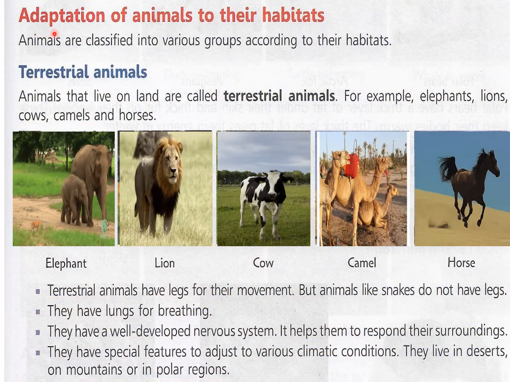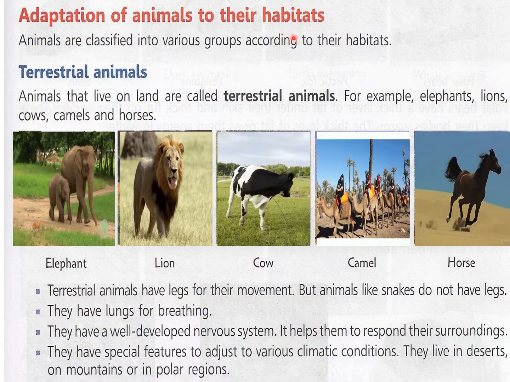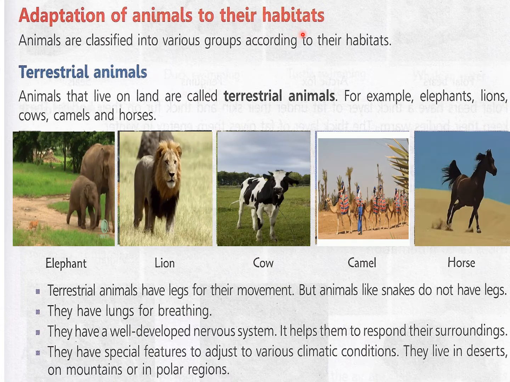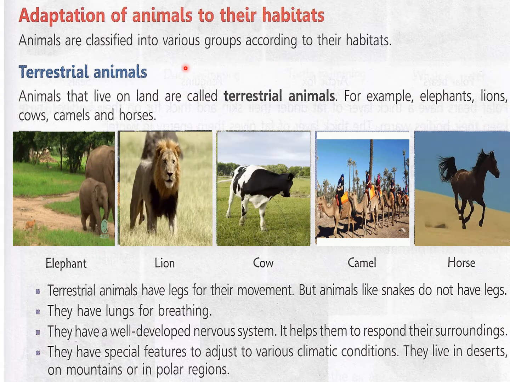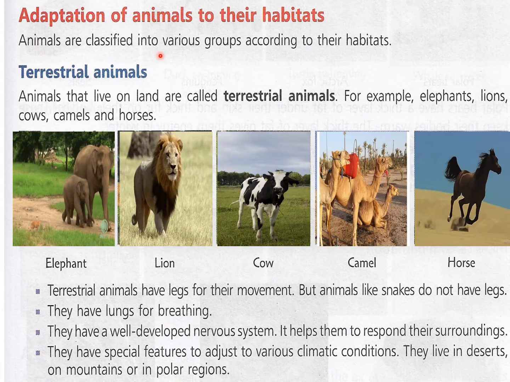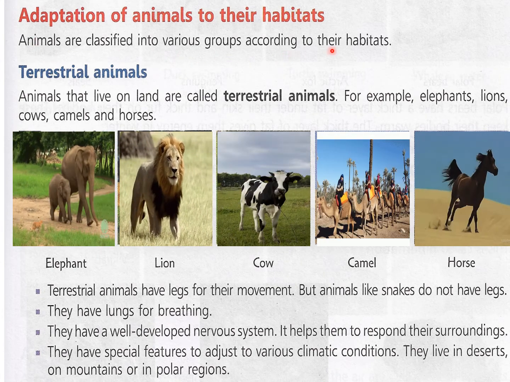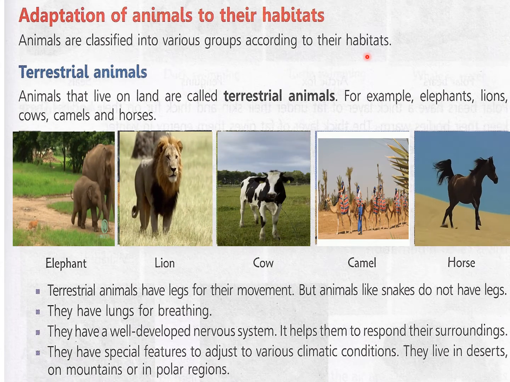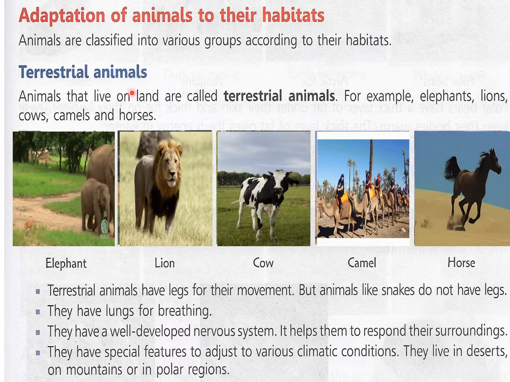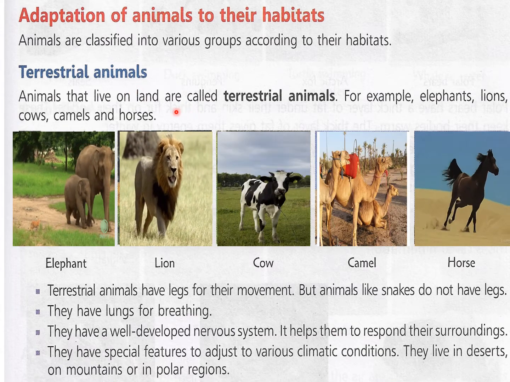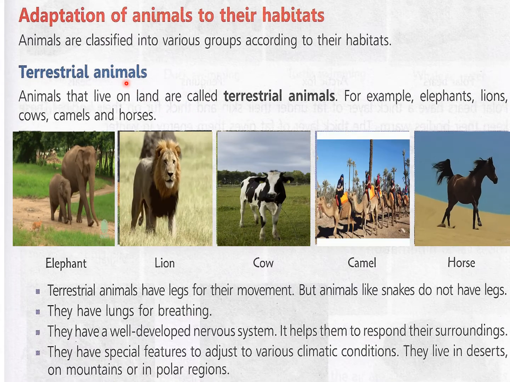Now, adaptation of animals to their habitats. We are going to learn about different types of animals which are found in different types of conditions. Animals are classified into various groups according to their habitats. Now, this classification or differentiation of animals is according to the place they live. So, first one is terrestrial animals.